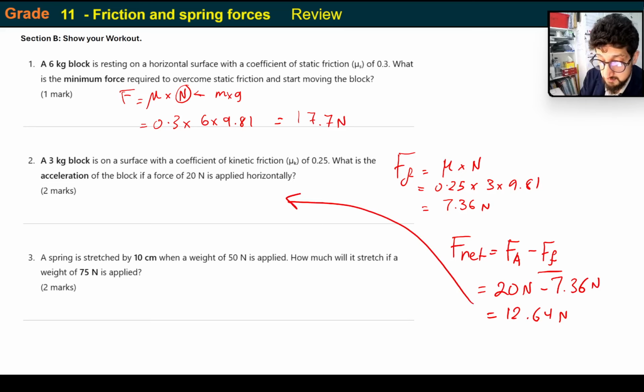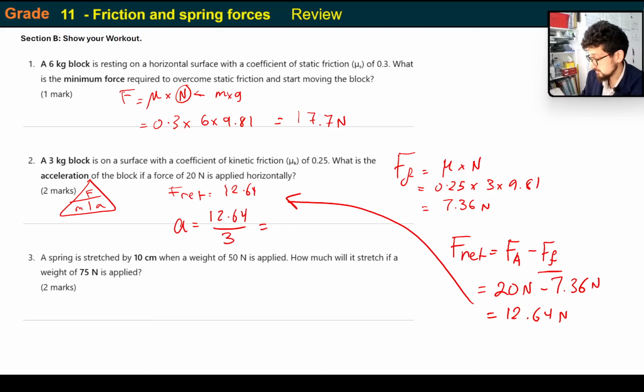No, wait, that's only the force. That's the F net. They're looking for the acceleration. So F net equals 12.64. I still have to use F = ma. This deserves more than 2 marks, to be honest. I think this deserves at least 3 marks. But anyway, acceleration equals 12.64 divided by 3, which is 4.2 meters per second squared. That is the answer. Okay?